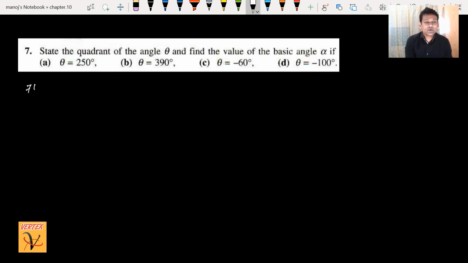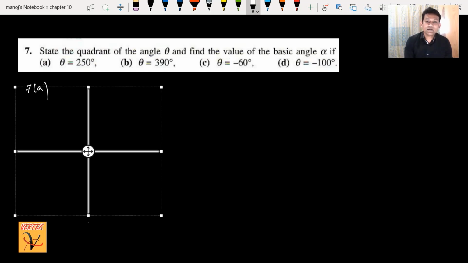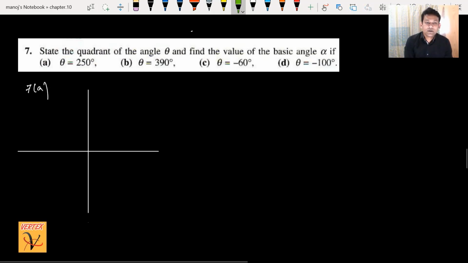In this part, you need to draw axes first of all and decide where 250 degrees is. This is a general angle and it is positive. I told you, when the general angle is positive, you have to move anti-clockwise from the positive x-axis. This is the positive x-axis and I have to move like this.